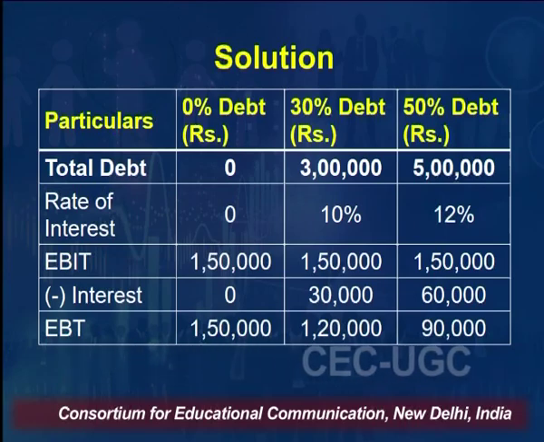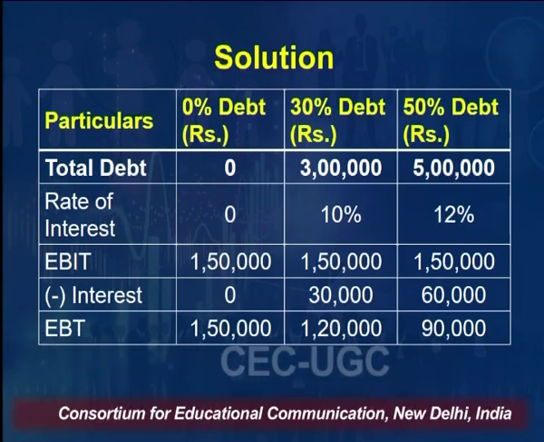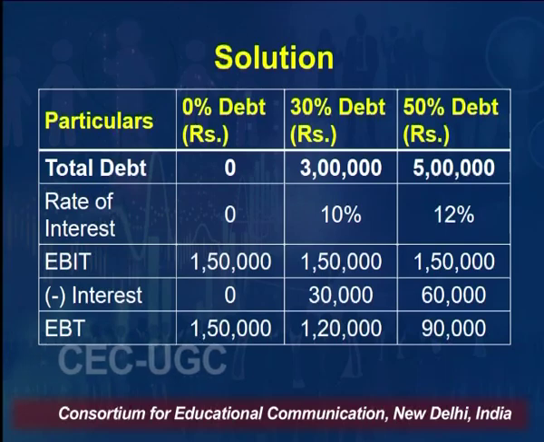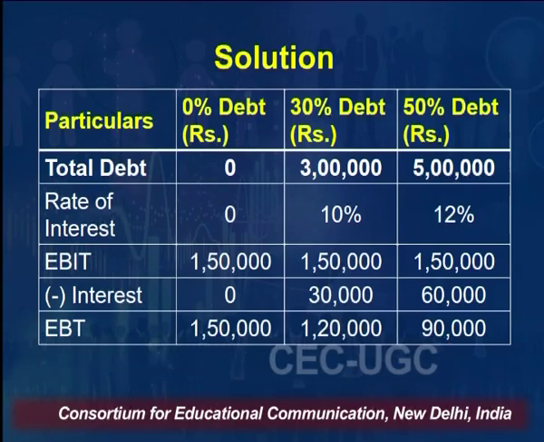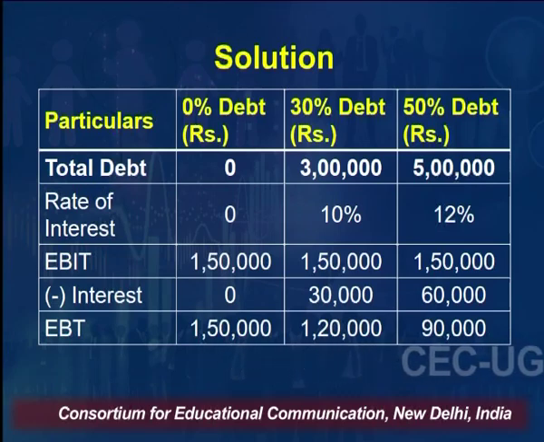So, total debt in the first case is 0, in the second case it is 3 lakh and in the third case it is 5 lakh. Rate of interest, since there is no debt in the first case, will be 0, but if the company is opting for 30% debt, the rate of interest will be 10%, and if the company is opting for 50% debt, the rate of interest will become 12%. EBIT is the same in all three cases, that is 1,50,000. Now, interest in case 1 will be 0 since there is no debt. In the second case, it is 10% of 3 lakh, that is 30,000, and in the third case, it will be 12% of 5 lakh, that is 60,000.